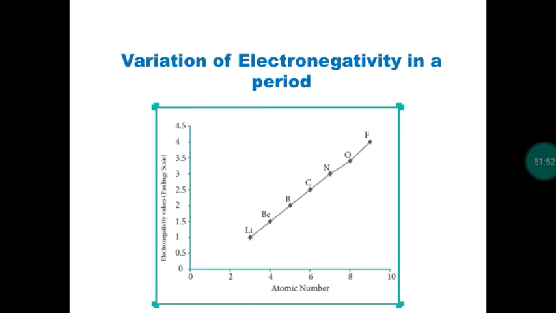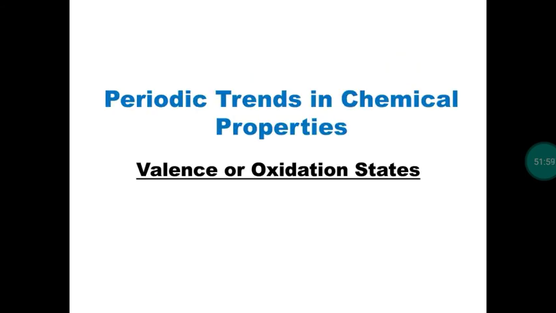Like electron affinity, left to right, electronegativity increases. Top to bottom, electronegativity decreases. Next, what is valence? Valence means combining capacity of an element relative to hydrogen. Okay, so an element is combining with how many hydrogen atoms. So combining capacity of an element with respect to hydrogen is called valence, or else valence can be calculated using the number of valence electrons in the outermost cell.